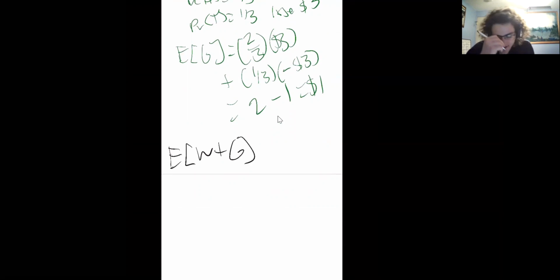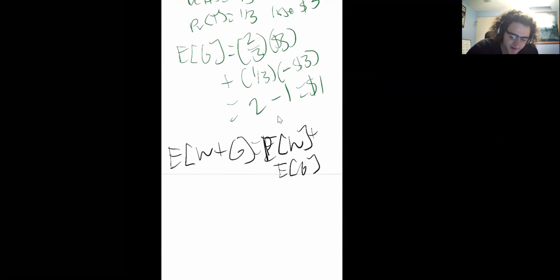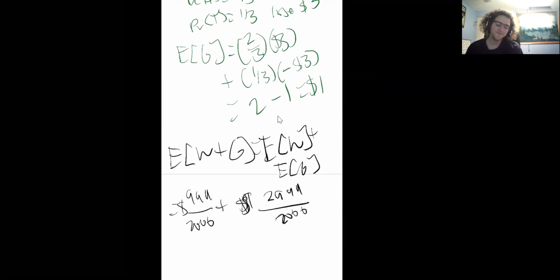Using linearity of expectation, that's the expected value of the winnings I received from the first game plus the expected value of my second game. So this ends up being, I think we said, $9.99 over 2/1000 of $1 plus $1. I don't really simplify this very nicely, but I guess I could say 2,999 over 2,000 as an improper fraction.